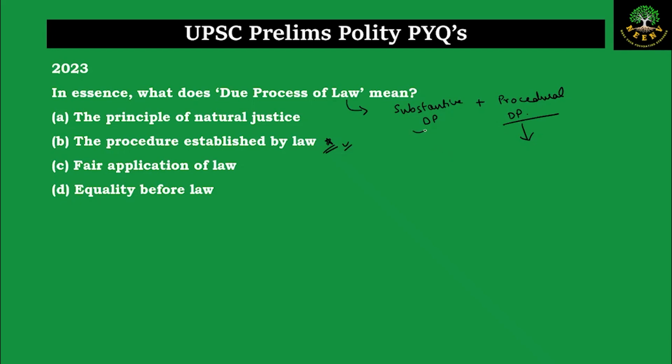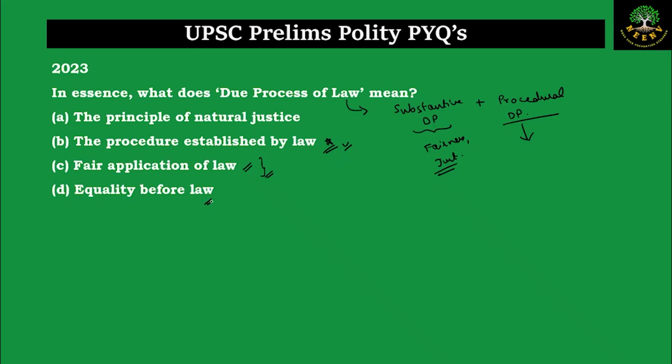When we say substantive due process, we check the fairness of the law. We check whether the law is just or unjust. So that is the fair application of law. When we say fair application of law, it means that whoever the person is, without any discrimination, you have to fairly apply the law.